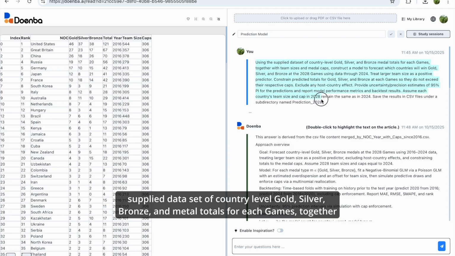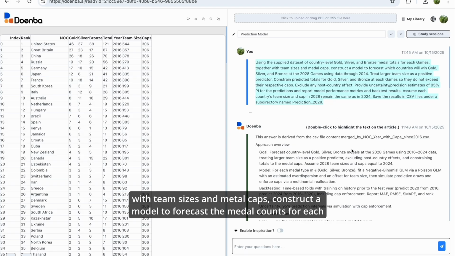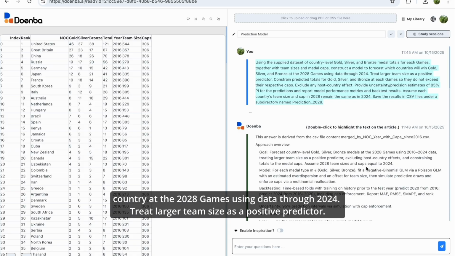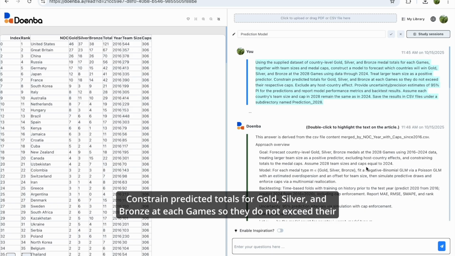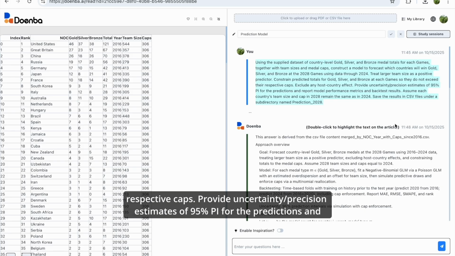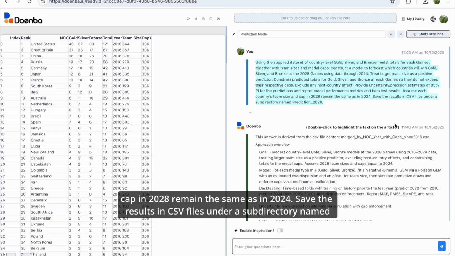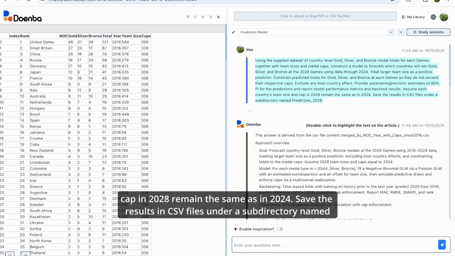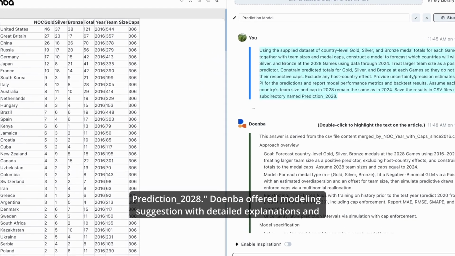Using the supplied dataset of country-level gold, silver, bronze, and medal totals for each games, together with team sizes and medal caps, construct a model to forecast the medal counts for each country at the 2028 Games using data through 2024. Treat larger team size as a positive predictor. Constrain predicted totals for gold, silver, and bronze at each Games so they do not exceed their respective caps. Provide uncertainty estimates of 95% PI for the predictions and report model performance metrics and backtest results. Assume each country's team size and cap in 2028 remain the same as in 2024. Save the results in CSV files under a subdirectory named Prediction 2028.